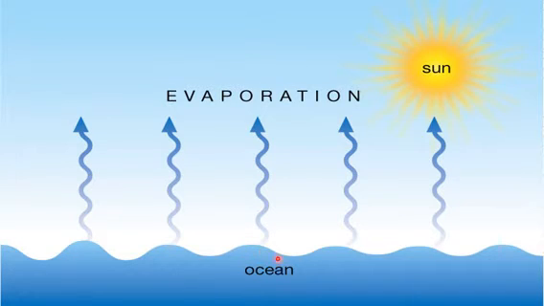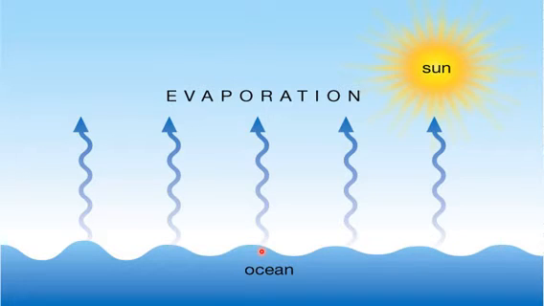You know, liquid is made up of particles. The particles near the surface, when they get heat energy, what will happen? When they get more energy, they will start to move more. So they will get more kinetic energy. Kinetic energy, you know that, is the energy of motion.